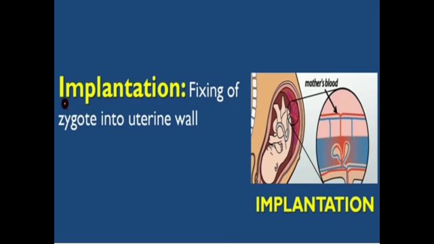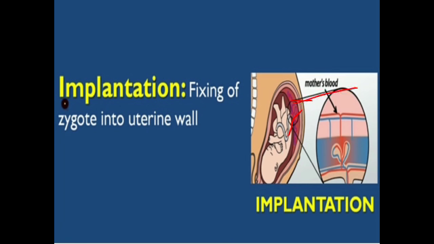Then comes implantation. Implantation is the fixing of the zygote into the uterine wall. As we know, the first cell is the zygote, so the zygote fixes in the uterine wall. This is known as implantation. As you can see here, the zygote is fixed, and this is the mother's blood.